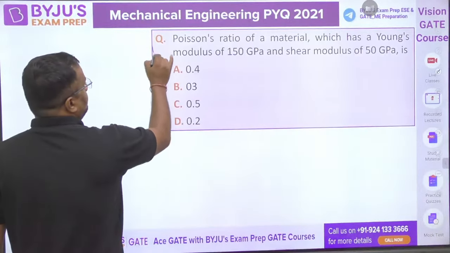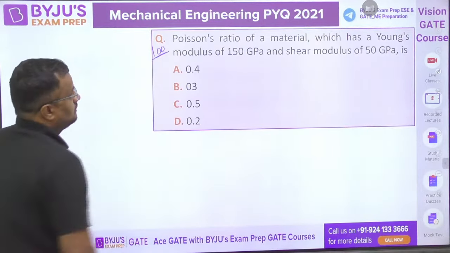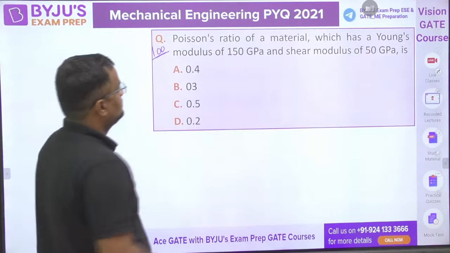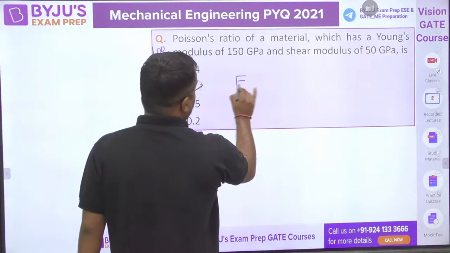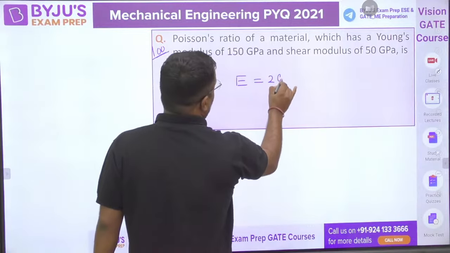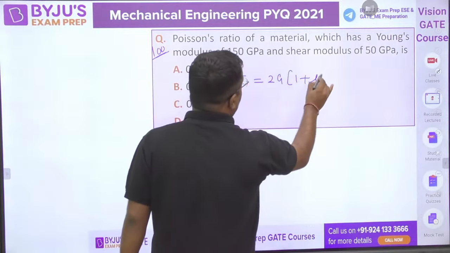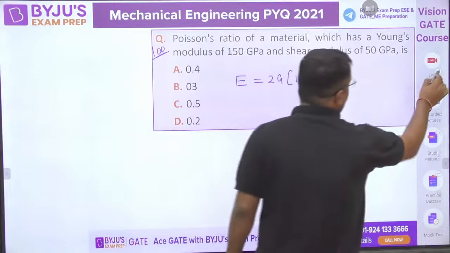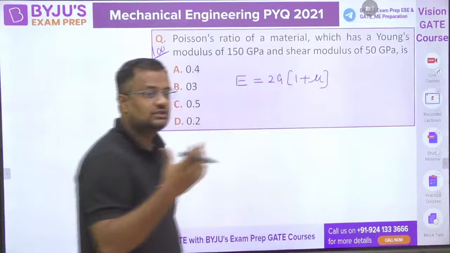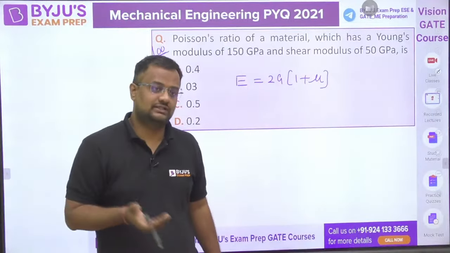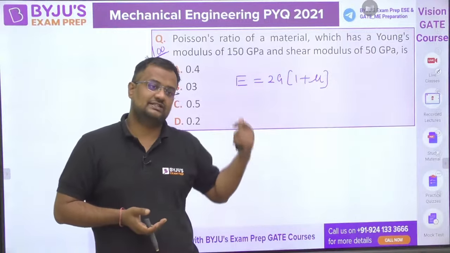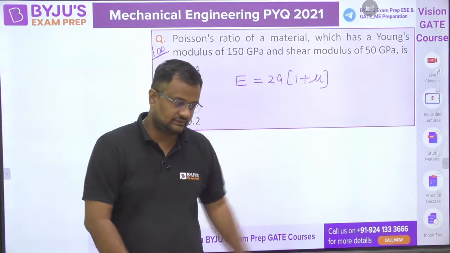This is question number 100. Poisson ratio is to be asked. So E is equal to 2G. See, easy questions of SOM, and most questions are from basics, that is chapter 1 only, stress and strain. Bending stress, deflection is not there.